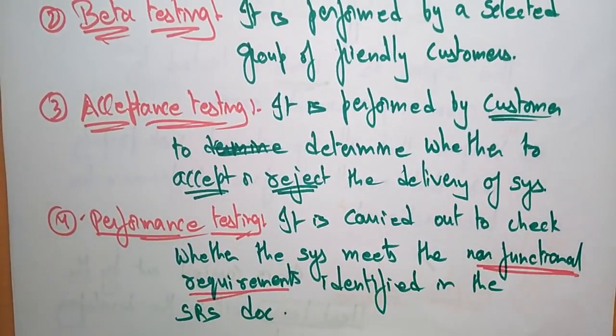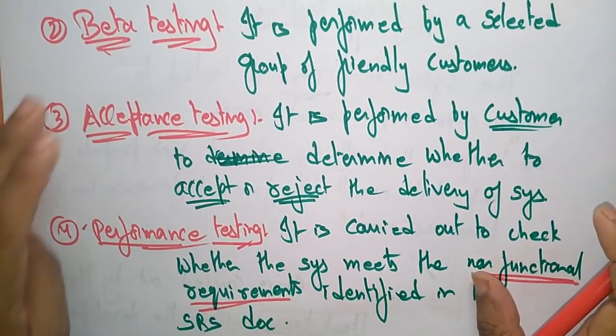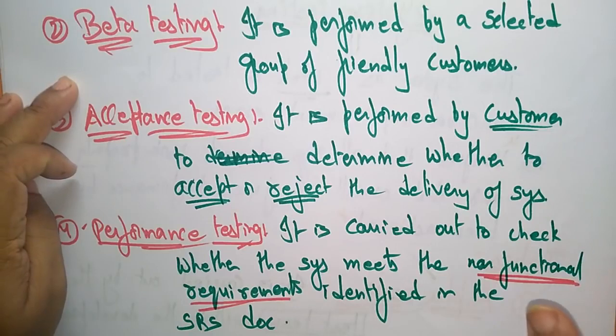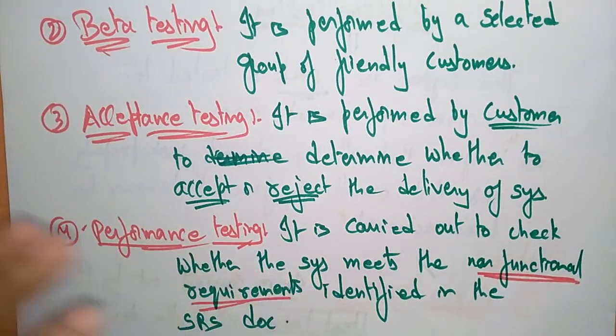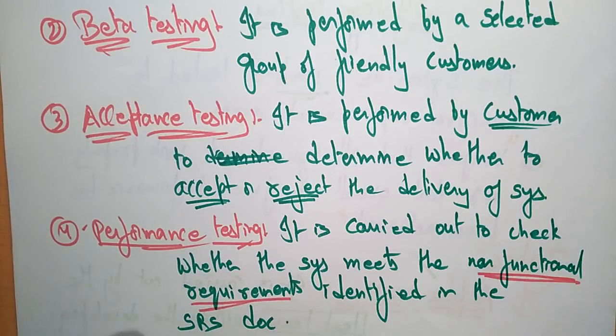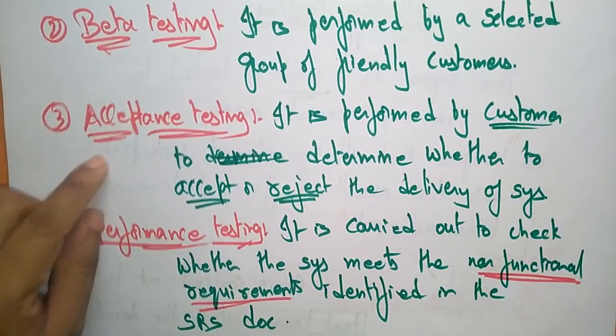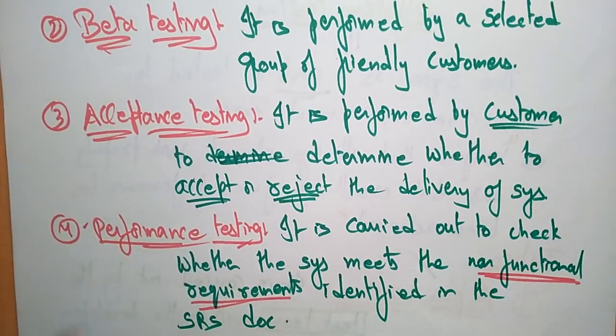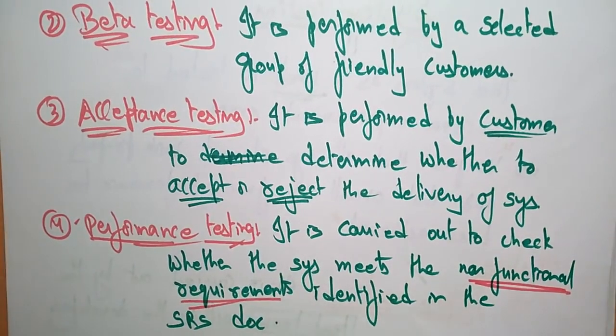So these are the different types of system testing. Alpha testing is done by the test team within the developing organization, and beta testing is done by friendly customers. Acceptance testing is done only by the person who is going to take the product, the customer itself. And performance testing is completely based on whether the system meets the functional and non-functional requirements given in the SRS document or not.